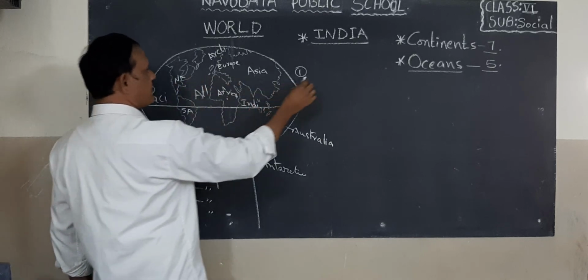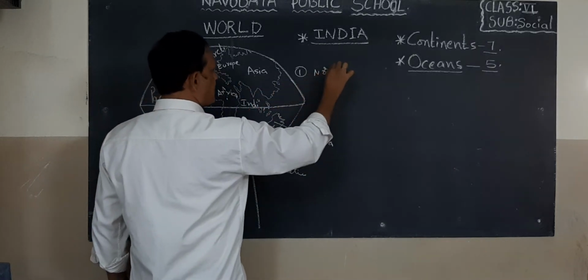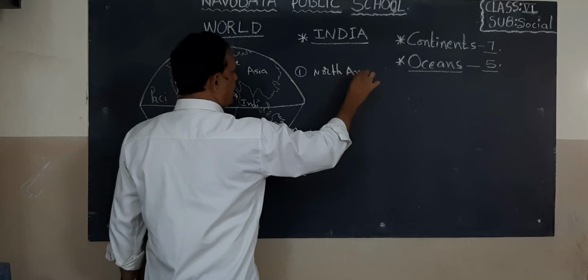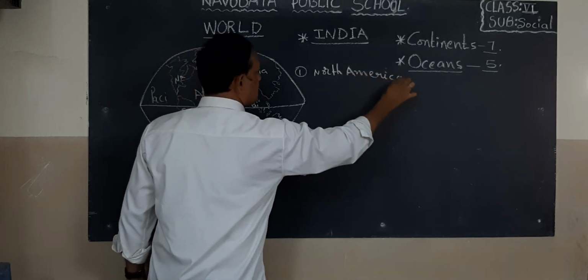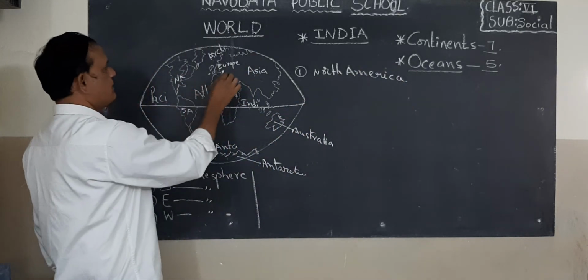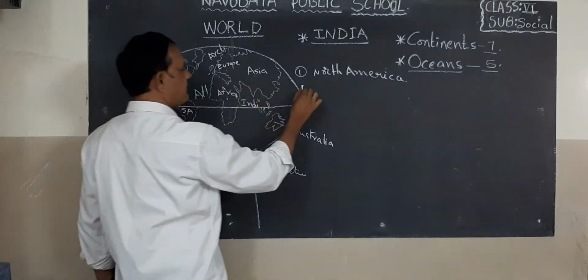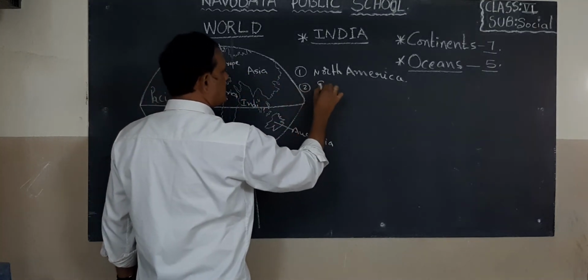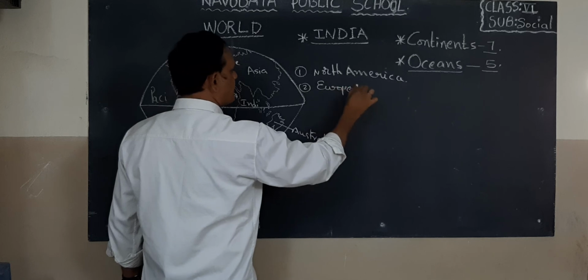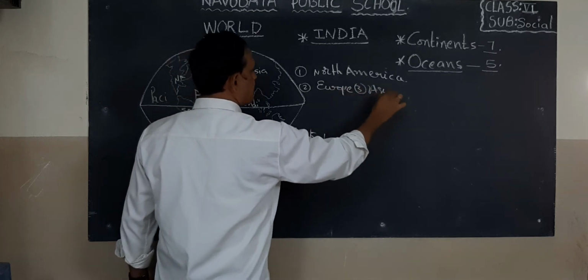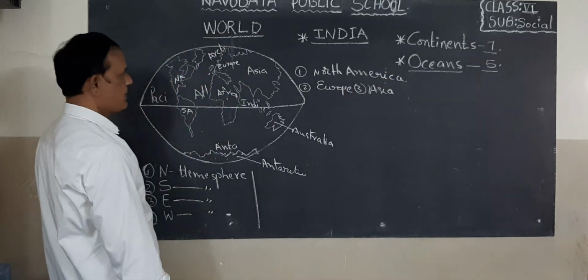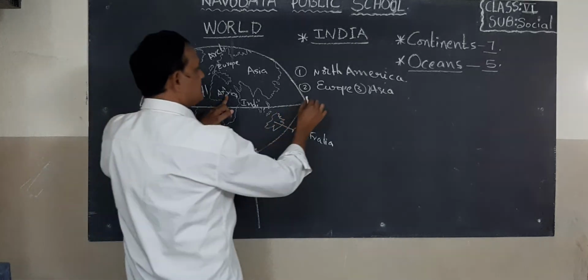North America, 1. Next, children, look at Europe, Asia. Okay, children. Half part of Africa.